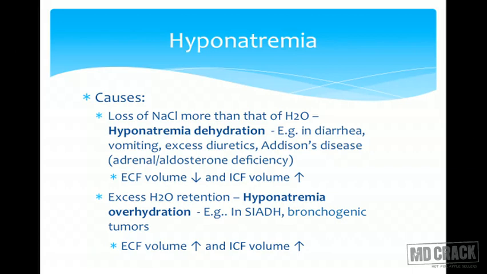then also the sodium chloride concentration will decrease. So in that case, we will call it hyponatremia overhydration. So the causes of hyponatremia can be divided into hyponatremia dehydration, where there is a loss of NaCl more than that of water, and hyponatremia overhydration, where there is excess of water.